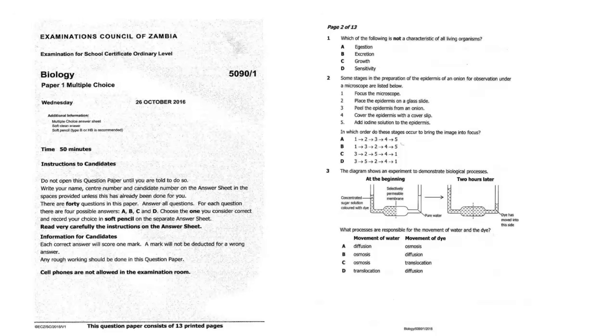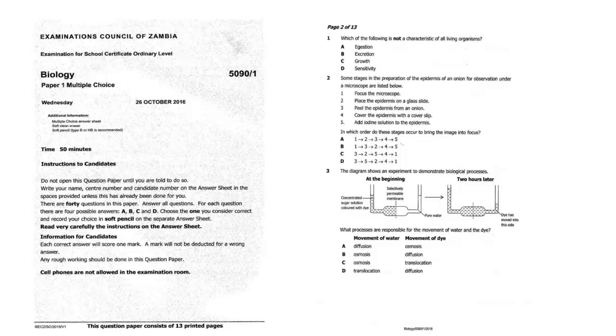Okay, so let us look at the 2016 paper now. For this one, it was written on October 26th, 2016, about 9 years ago. Let us look at what we have here. For the first question, which of the following is not a characteristic of all living organisms?